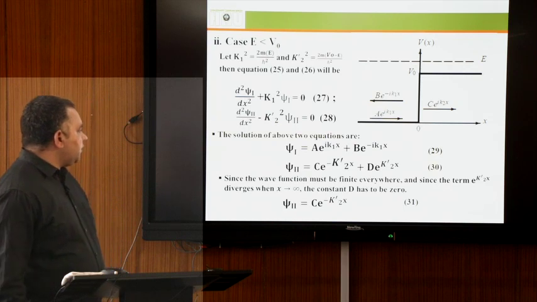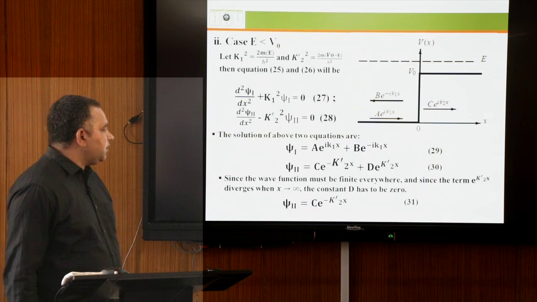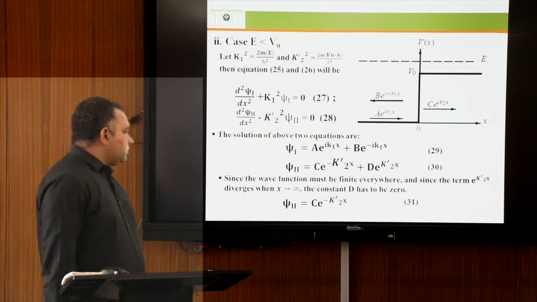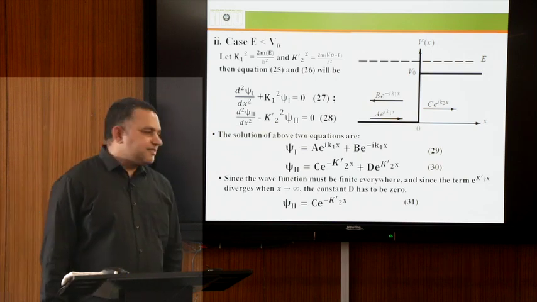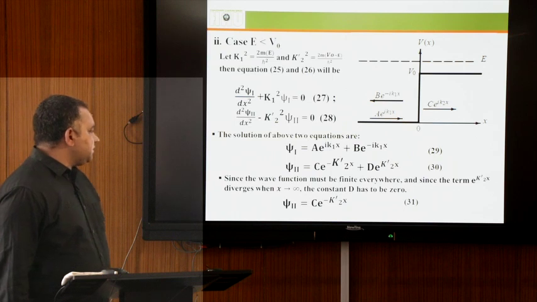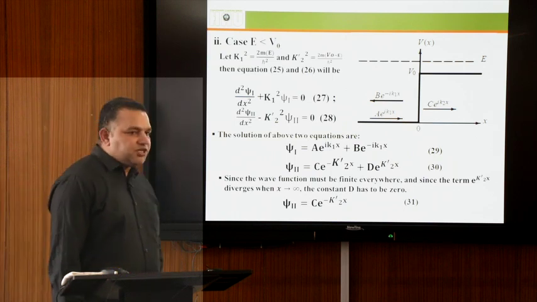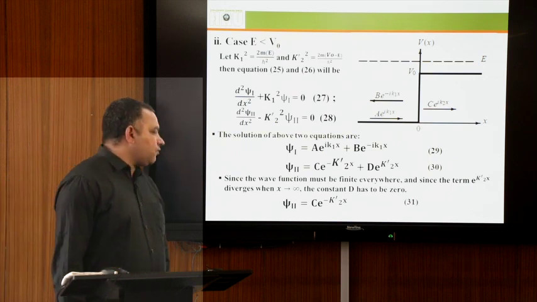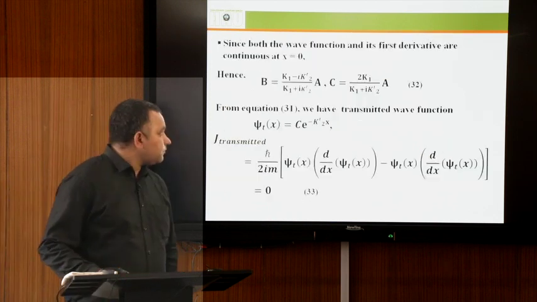We know that the wave function must be finite everywhere. Since the term e to the power k2 prime x diverges when x tends to infinity, d has to be 0. Then equation 30 becomes psi second equal to c e to the power minus k2 prime x, equation 31.